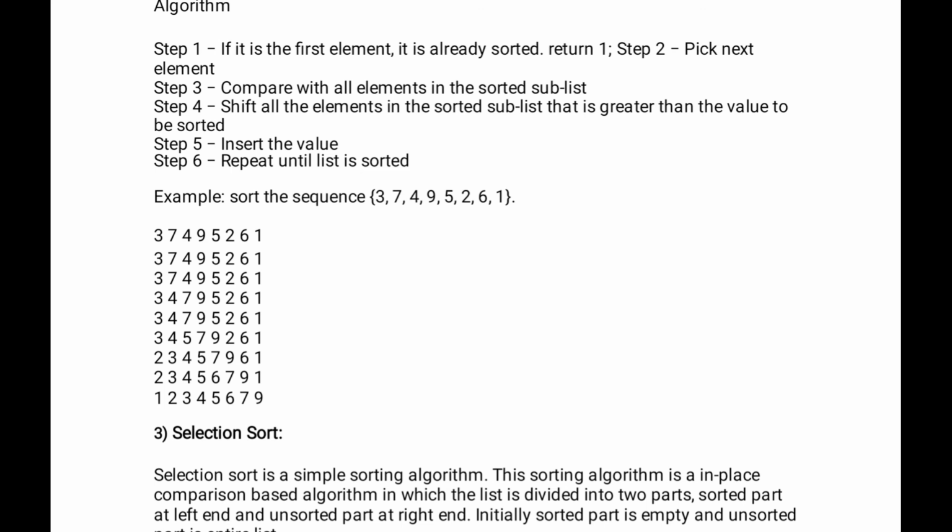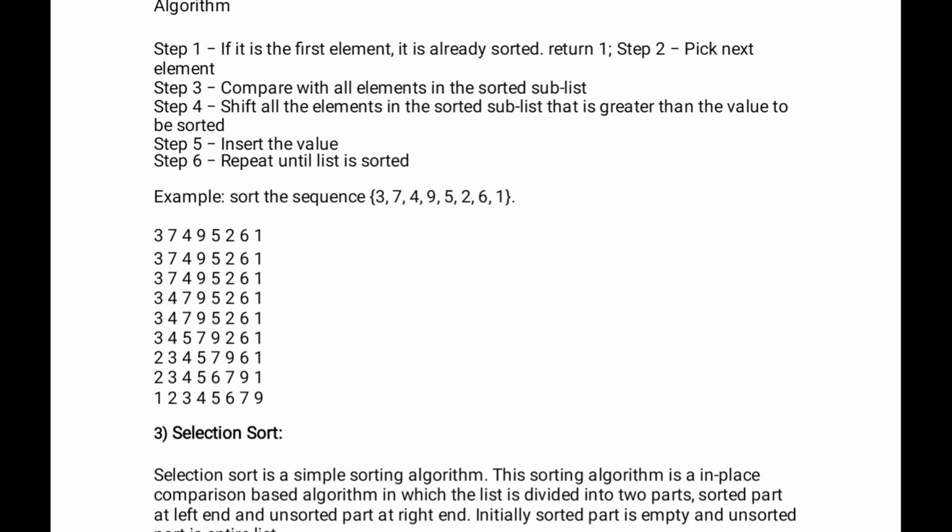So 7 is bigger than 4, so place that 4 before 7: 3, 4, 7, 9, 5, 2, 6, 1, and take the next element 9. We compare 7 and 9, they stay in the same position, and next we compare with 5. 5 is smaller than those two elements 7 and 9. 3, 4, 5, 7, 9.